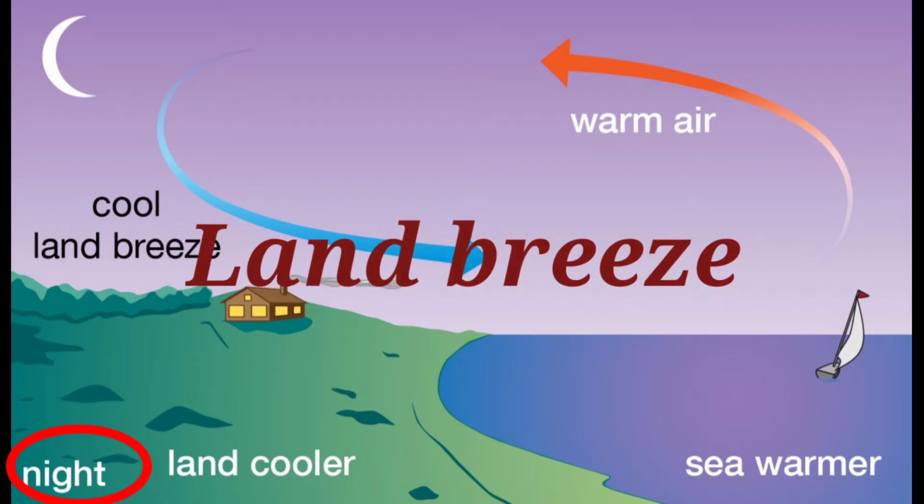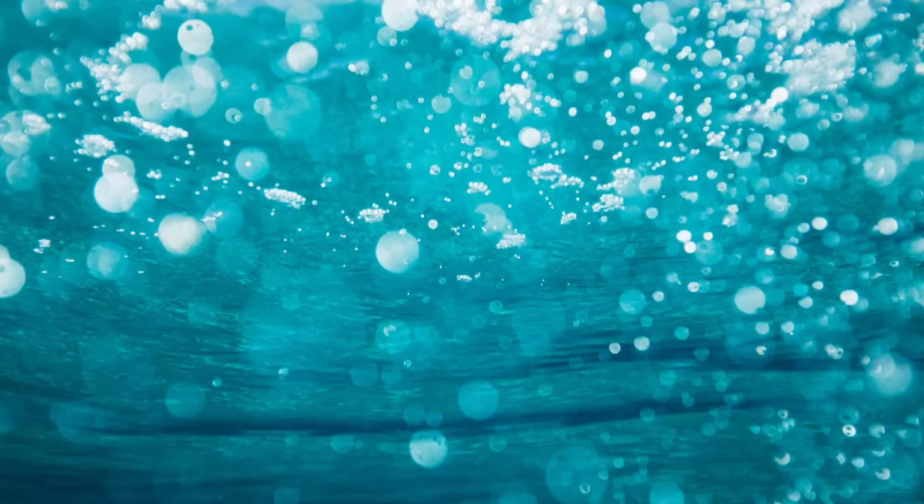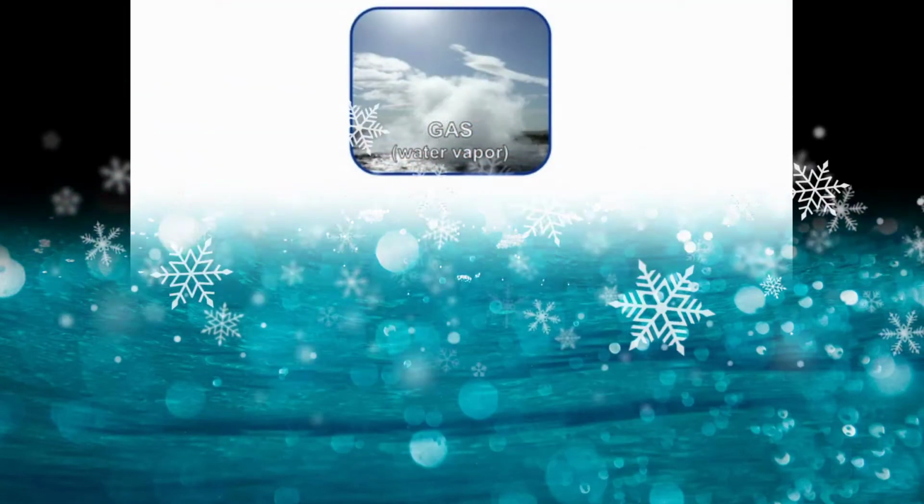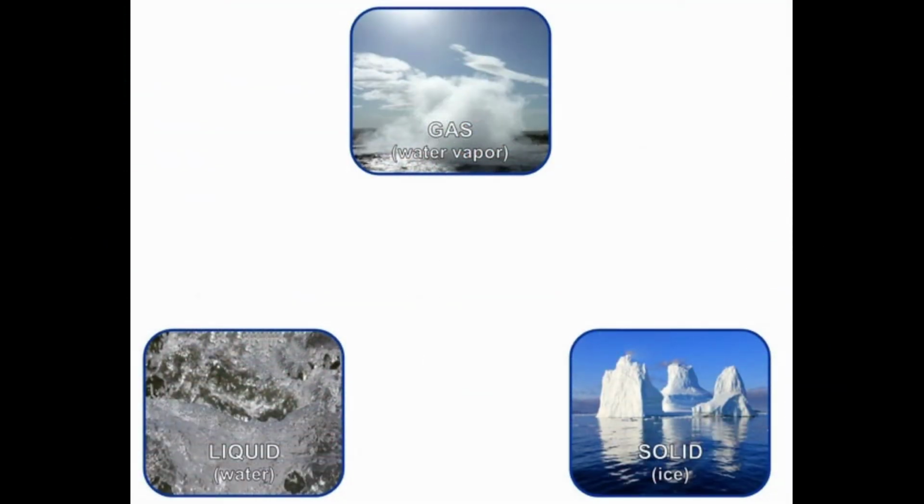Now let's learn more about water. Do you know more than 70% of the earth's surface is covered with water? As we know, water exists in nature as snow, liquid water and water vapor.